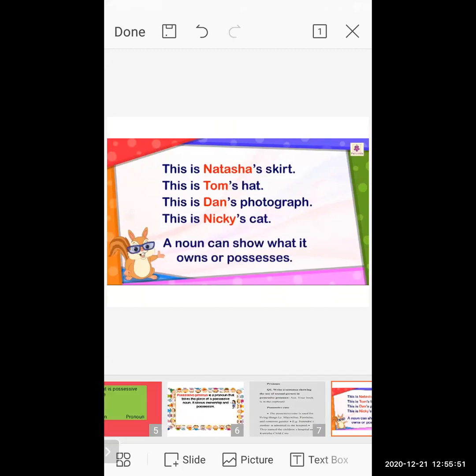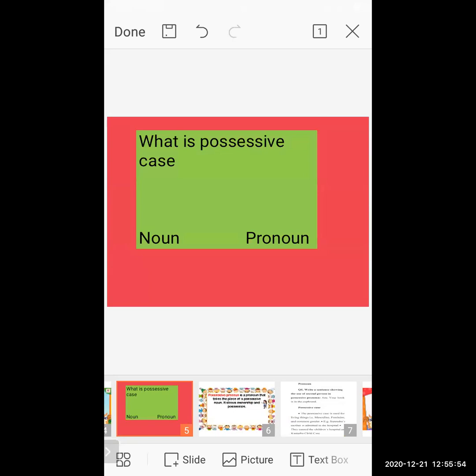But which thing must be common in the noun possessive and the pronoun possessive? Please tell me. The common thing is that the sentence shows the ownership of a particular thing or person. This thing is common in both possessive pronoun and possessive noun. That is the first thing, students.